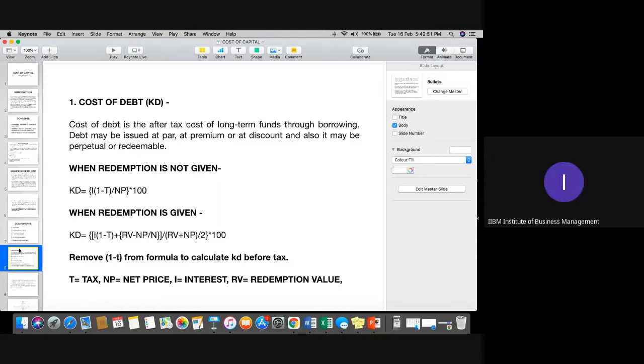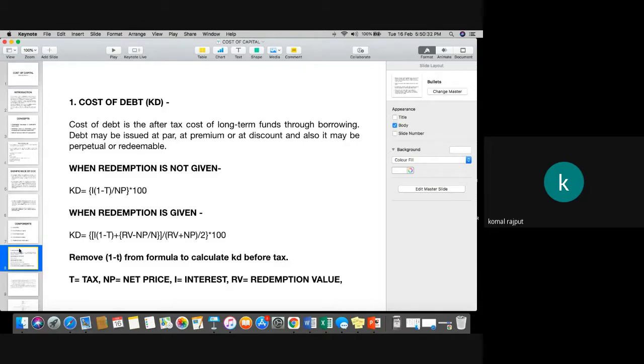What is discount? For example, 100 rupees is the basic value or the face value, and the company is issuing at 90 rupees. So minus 10, that minus 10 is basically issued at discount. Is it clear, everyone? Always remember, any security, which may be debt, equity, preference shares, or any other security, always has these three options to issue: par, premium, or discount. Is it clear, please? Yes, clear.